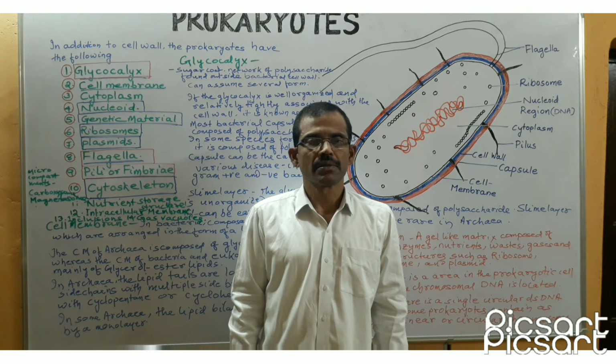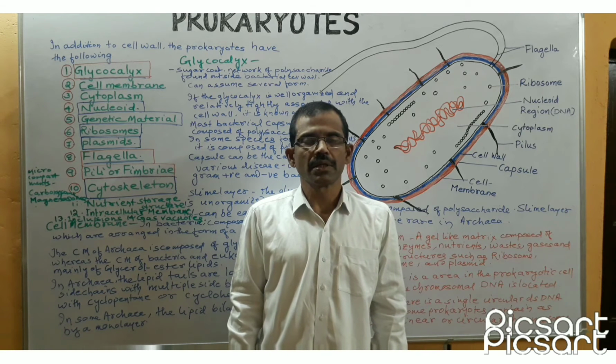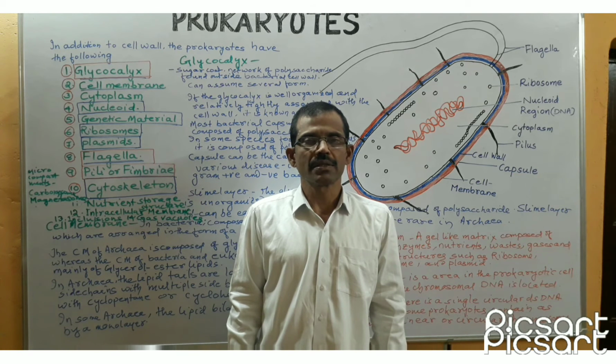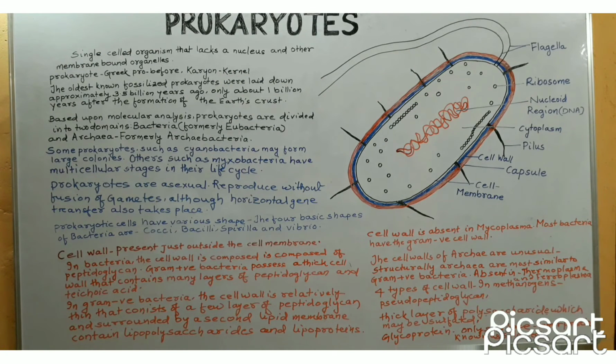membrane-bound organelles. Both prokaryotes and eukaryotes contain genetic material, but in eukaryotes the genetic material is found inside nucleus, whereas in prokaryotes the genetic material is found in a specific area inside the cell known as nucleoid. So let us discuss about prokaryotes. Prokaryotes are the single-celled organism or unicellular organism that lacks a nucleus and other membrane-bound organelles.